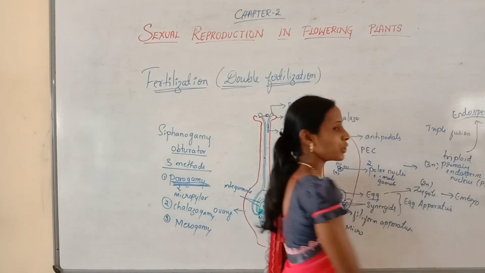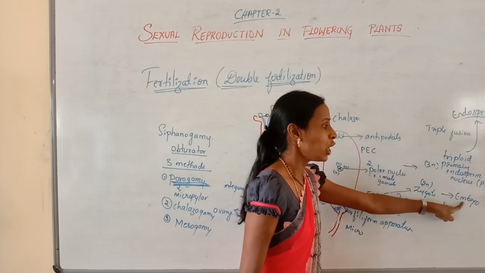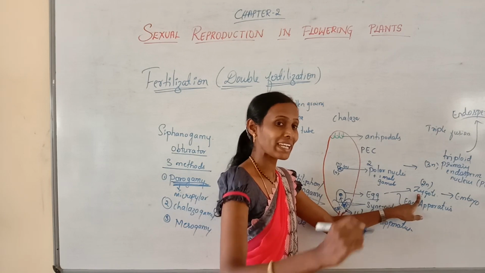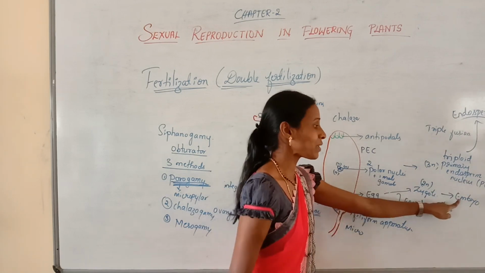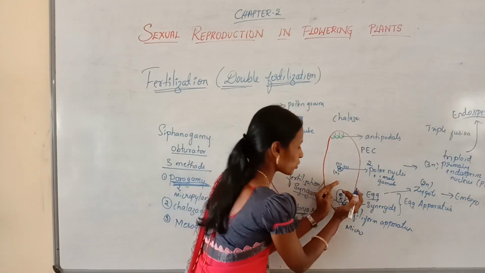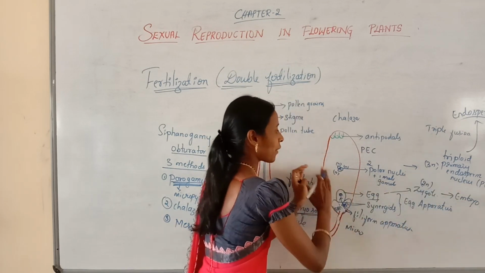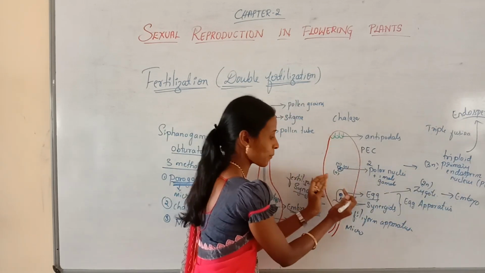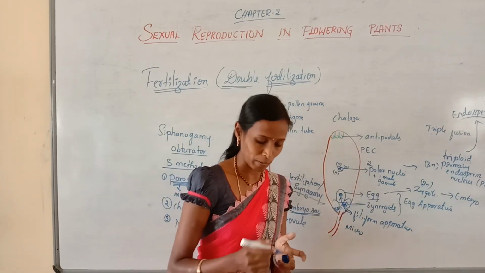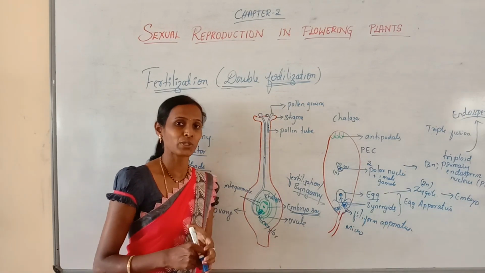Then why is it called a nutritive tissue? Because this endosperm will provide nourishment to the developing embryo. Already I told you, this zygote later develops into embryo and this embryo obtains nourishment from the endosperm. Just imagine, here there is a zygote and that zygote later develops into embryo and the entire thing develops into endosperm. This embryo will obtain nourishment from this endosperm. So this is the double fertilization that takes place in angiosperms.